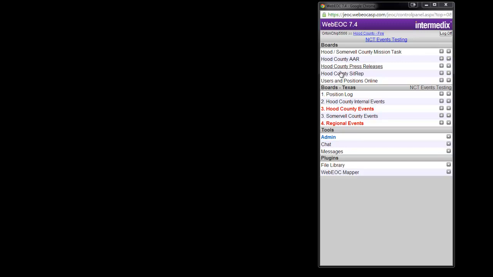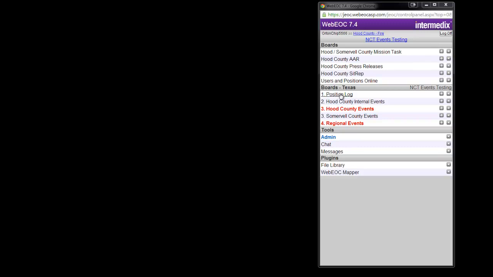And you'll notice that there is no events or position log now in the local level. That's because it's been Fusion. So in this section, these are all Fusion boards. So we've fusioned this process so that we can share information across the 5 servers in North Central Texas. That is the Fort Worth server, McKinney, Plano, Dallas County Health and Human Services, and the North Central Texas RAC. So this is actually one board with just different displays and filters. And what that means to you is all the information is captured in one place, and then it's just filtered out so that you can see it.